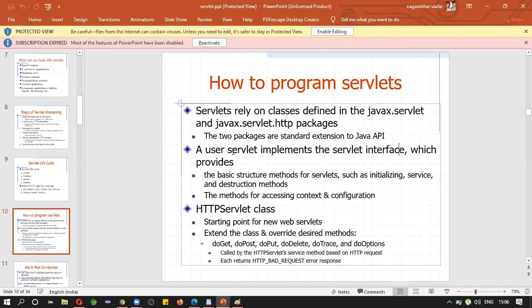What does the servlet interface provide you? Initialization, service, destruction. We will see with the example.